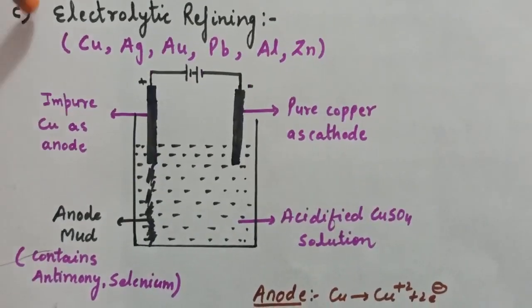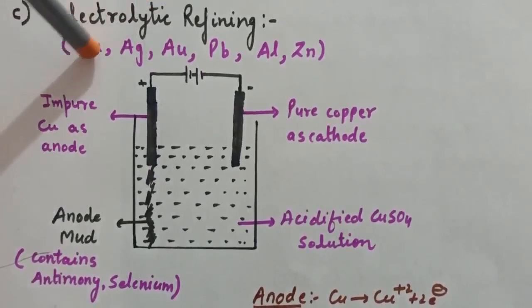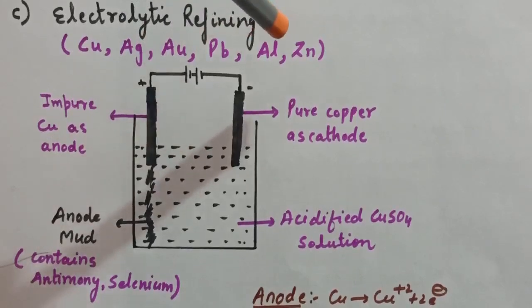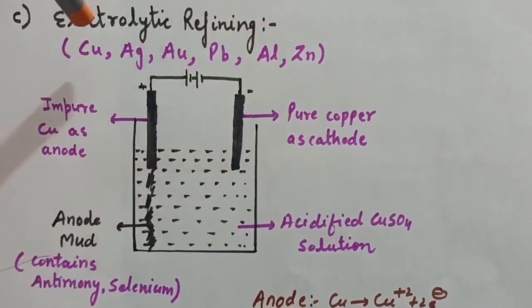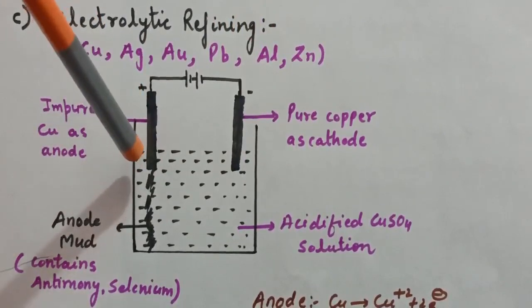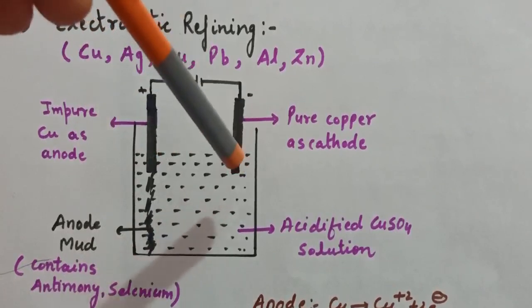Next method is electrolytic refining. So by this method we can purify copper, silver, gold, lead, aluminium and zinc. Now in this method the impure metal is made to act as anode and a strip of the same metal in pure form is used as a cathode.